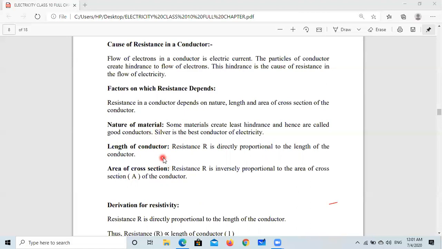And also the length of conductor. If the length of conductor is more, it means the current has to go for a longer distance, so the resistance will be more. Similarly, if the area of cross section is more, resistance will be less because more place is available for the flow of charge.